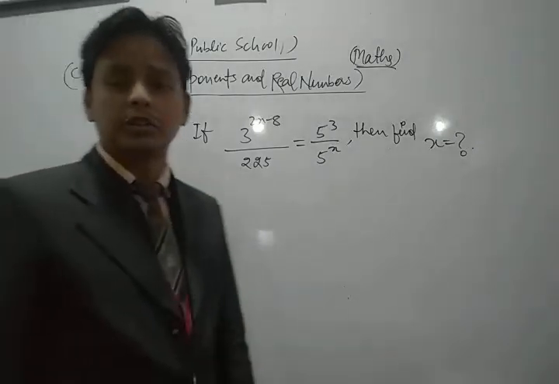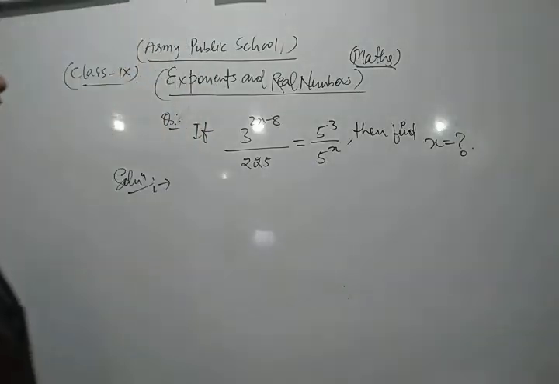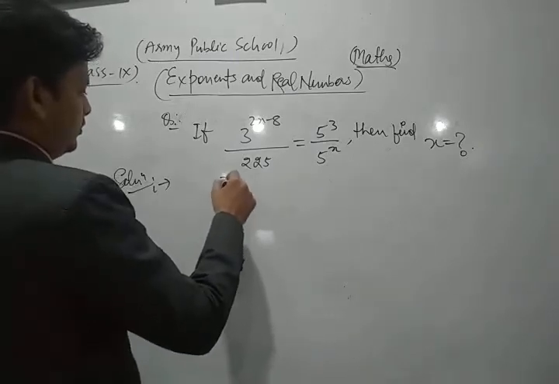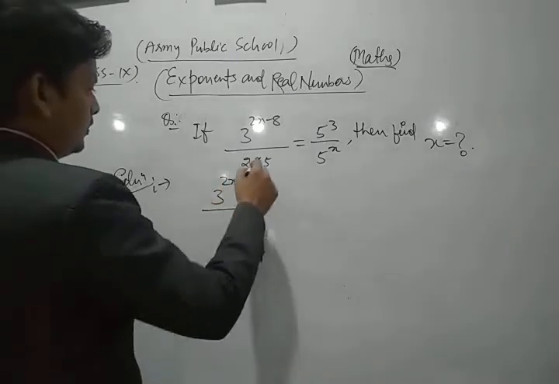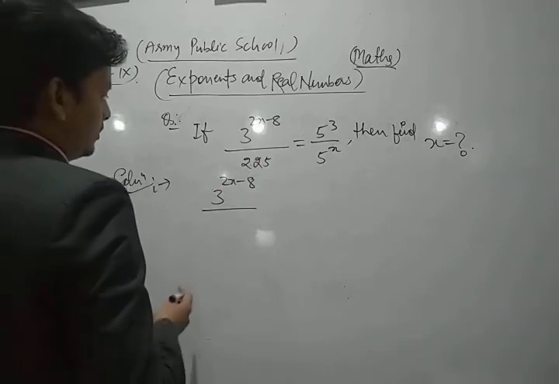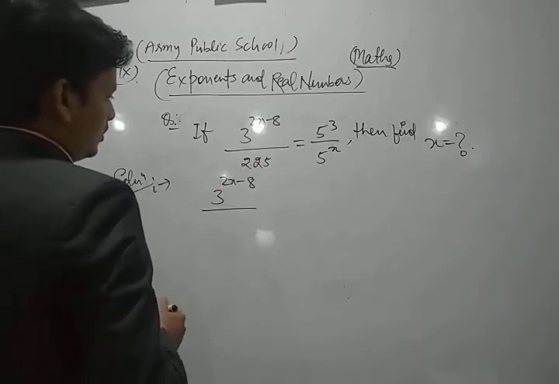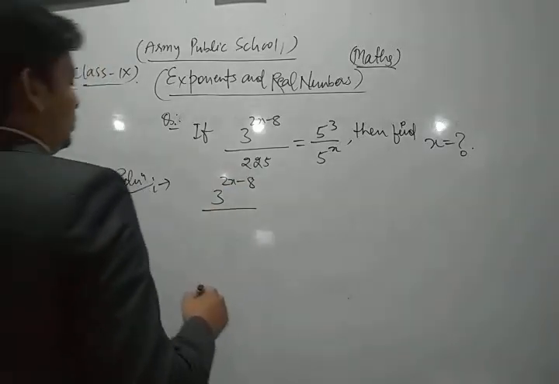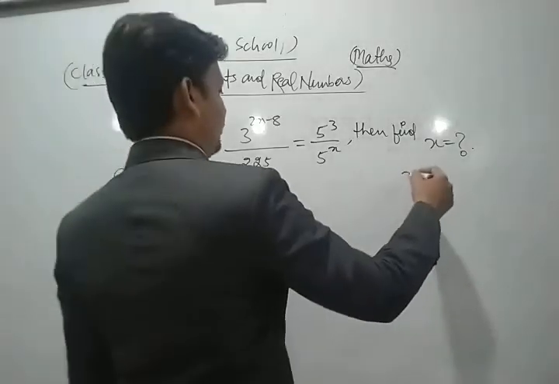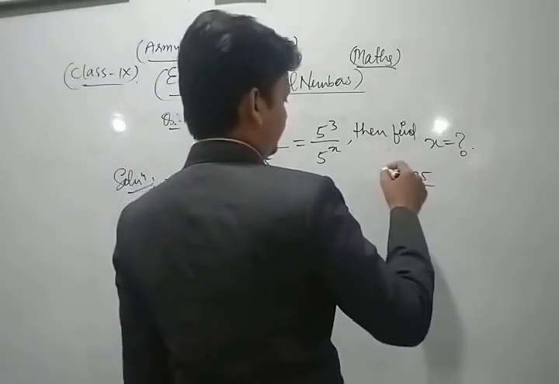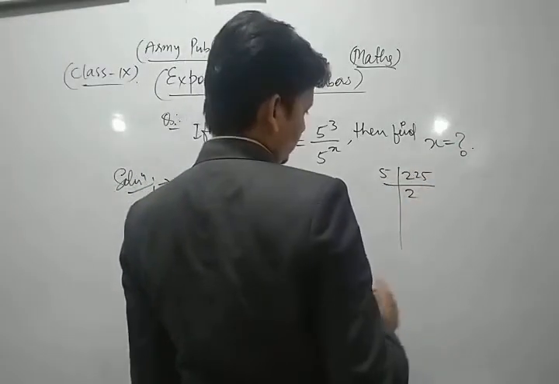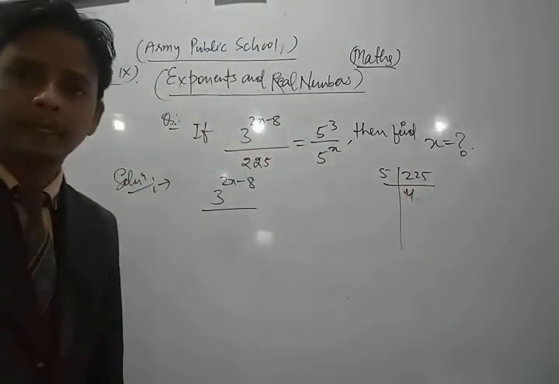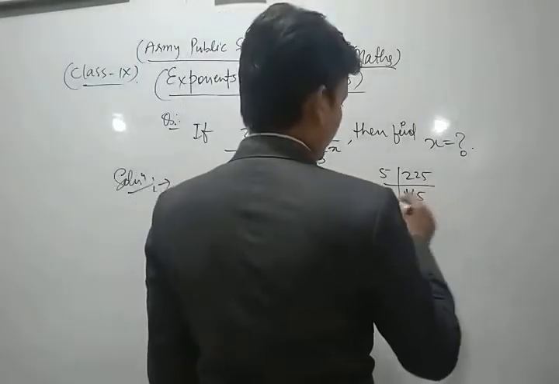What do I do for that question, dear friends? First of all, we can write in this way. We can write 225 as, if we do the prime factorization of 225, so we get 5 twos are 10, 5 fours are 20, okay dear student, 5 fives are 25.